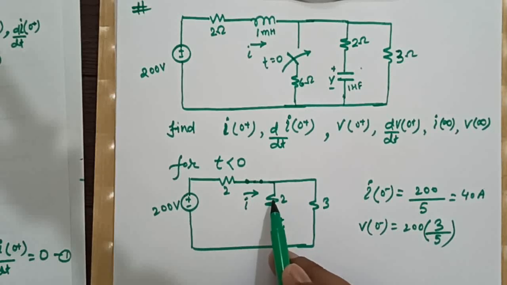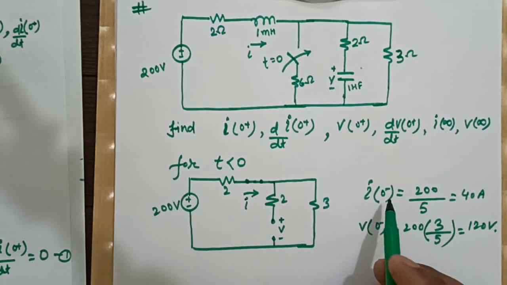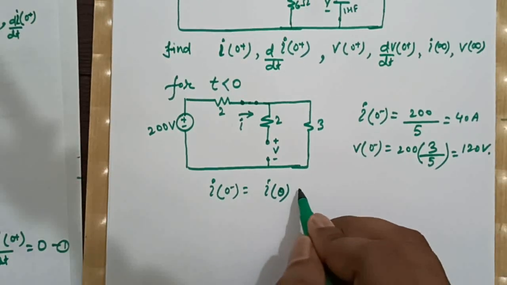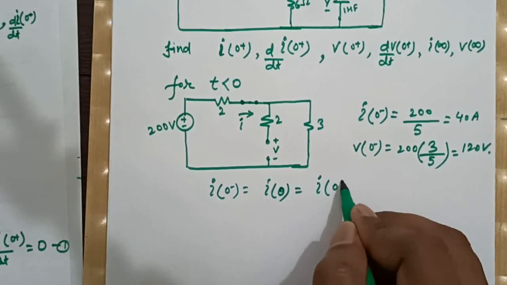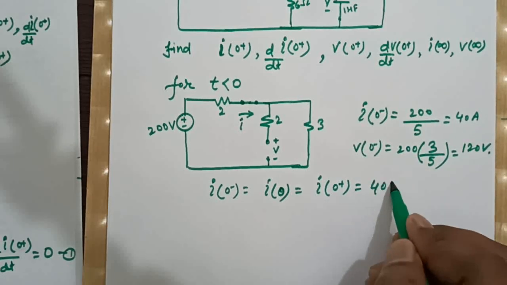Because no current is flowing in this, so it comes out to 120 volts, right? Now see, as I already know that inductor doesn't allow sudden change of current, so whatever I0 minus will be, at time t equal to 0, the same current will be at time t equal to 0 plus, which is nothing but 40 amperes.